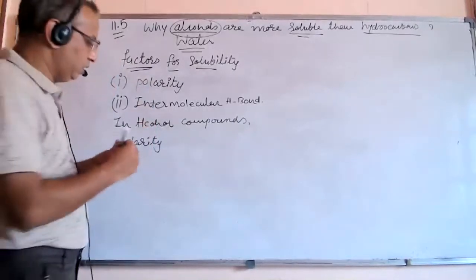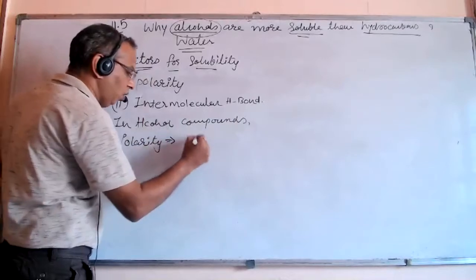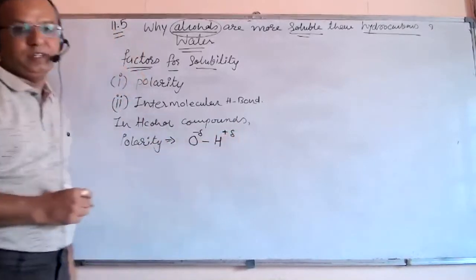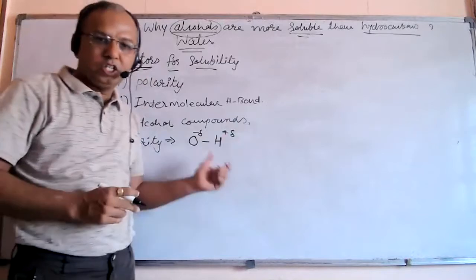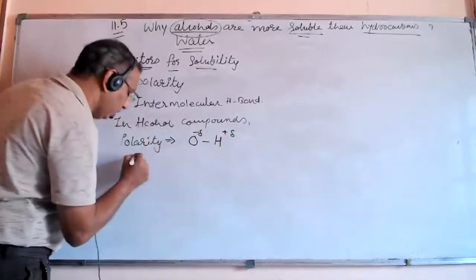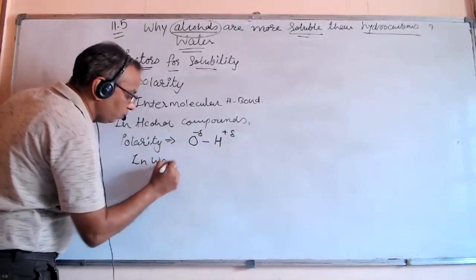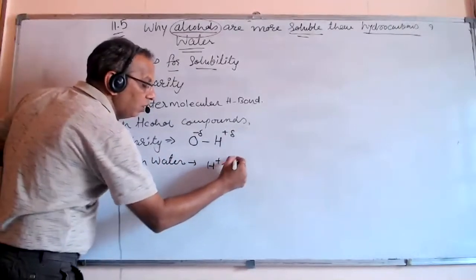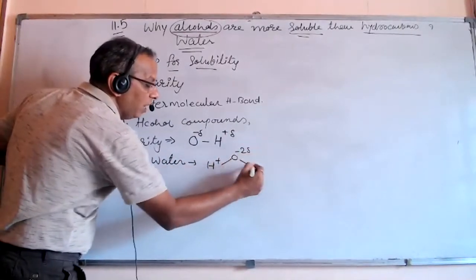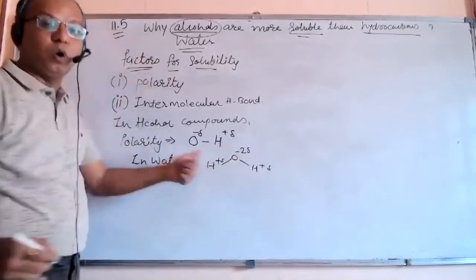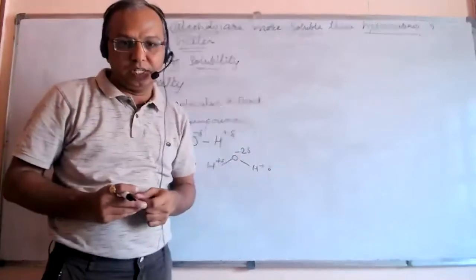The OH bond is polar, oxygen partially negative, hydrogen partially positive. As well, in water also, H plus, O 2 minus and H plus, this type of polarity is present.